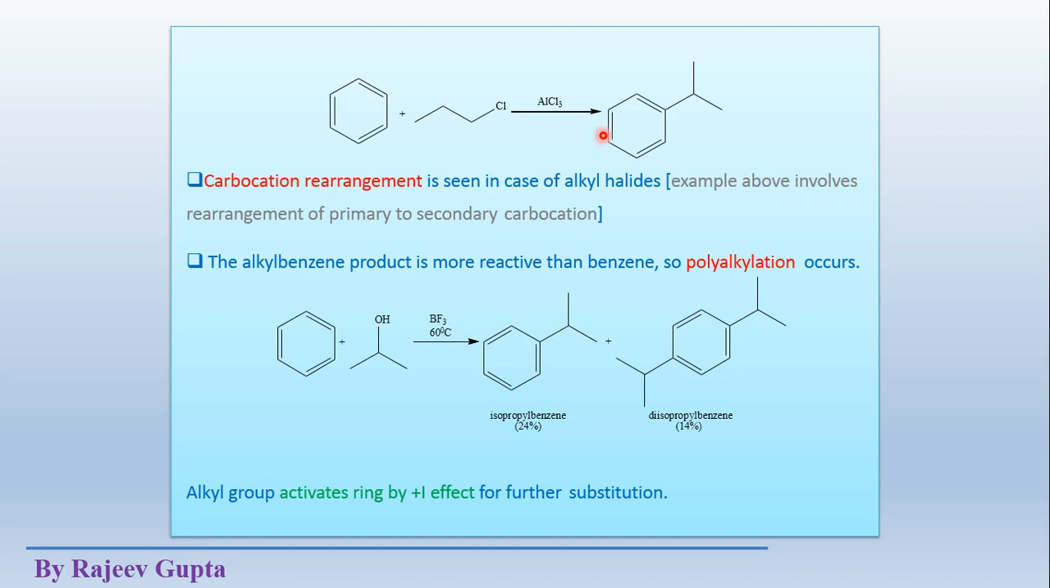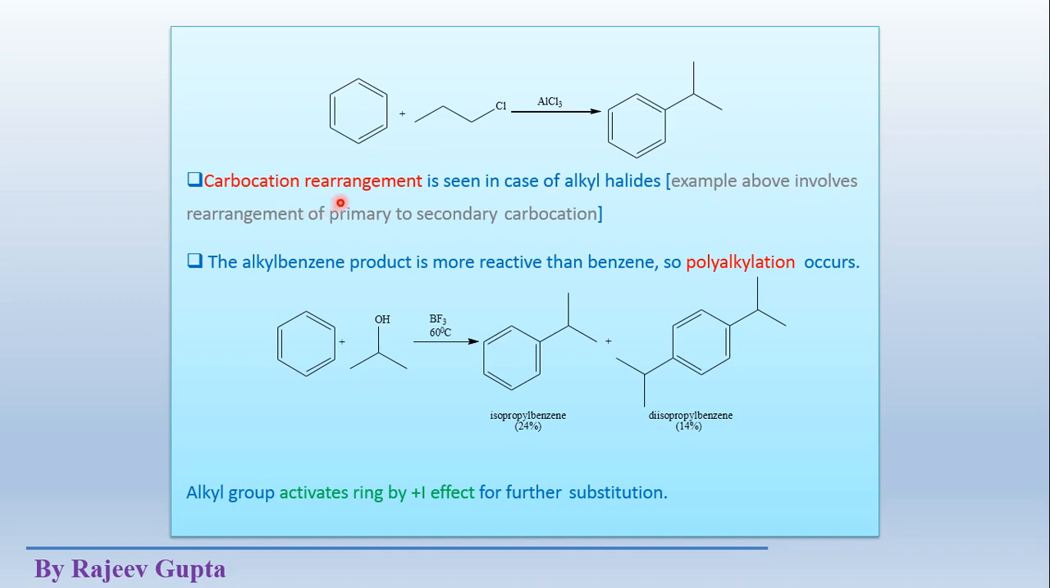Now when this reaction takes place in presence of this Lewis acid, we get isopropyl benzene instead of n-propyl benzene. See the difference. Here the attachment should be like this, meaning this benzene ring should be attached to this 1 degree carbon atom, but the actual product is a 2 degree product, where this phenyl is attached to this 2 degree carbon atom. So how has it happened?